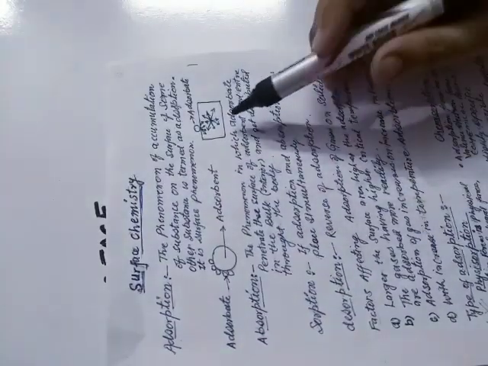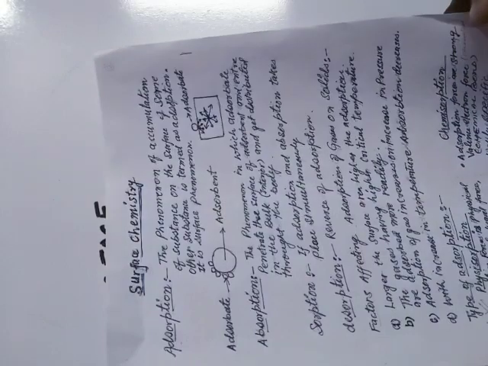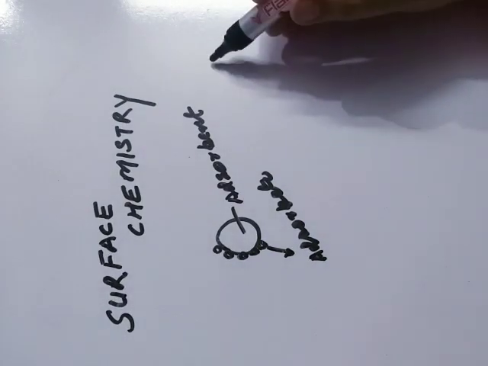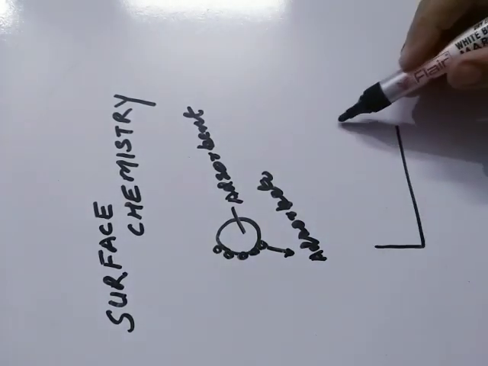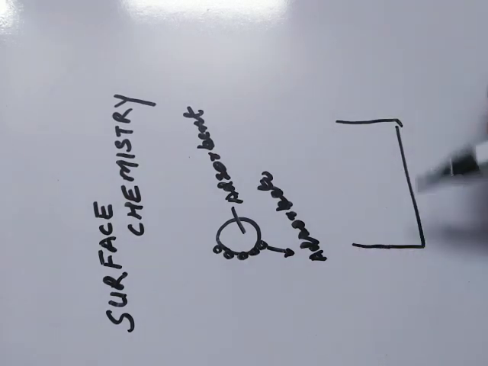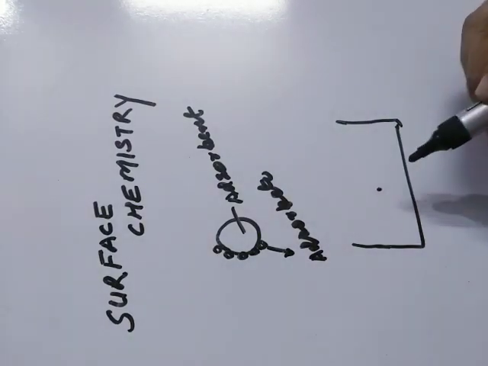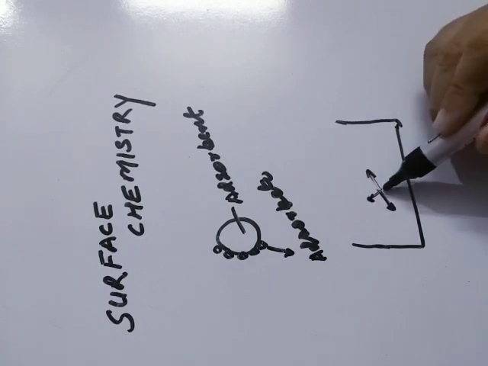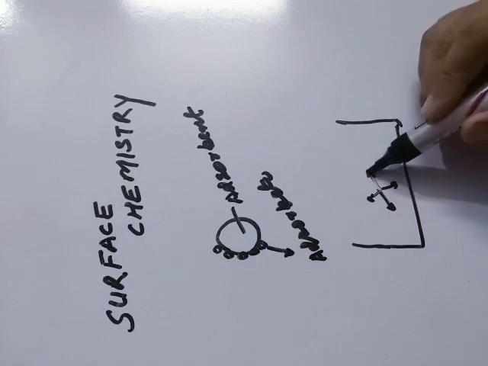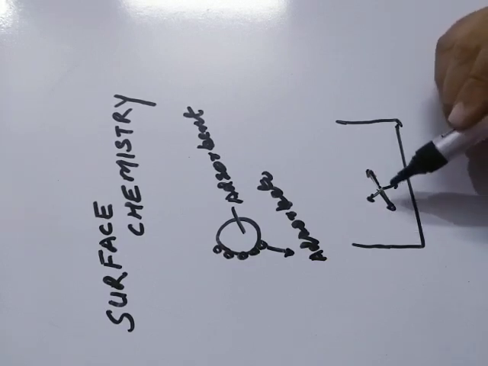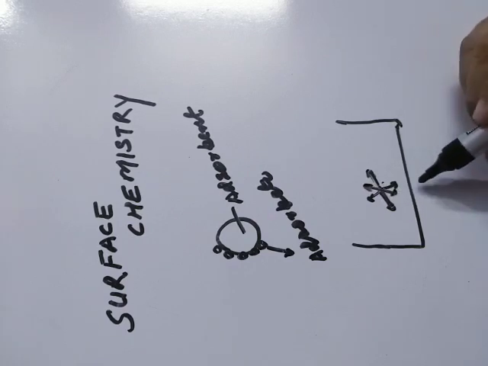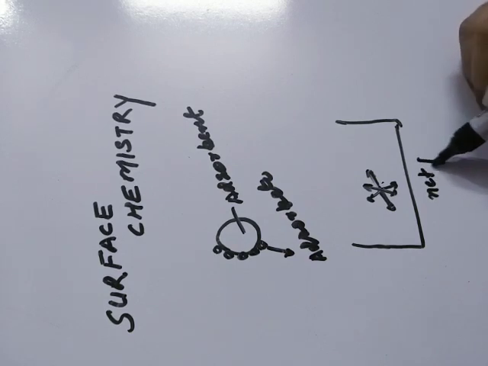So now, why does adsorption take place? What is the reason for adsorption? Why is the adsorbate attached to the surface of the adsorbent? Here the reason is this: if you take a solution, suppose we have taken an adsorbate. In the adsorbate, a particle present inside is balanced by other molecules. One molecule is attracting it this side, another is attracting it that side, so the net force of attraction is 0 here. Same thing here also. So on this molecule, the net force is 0.